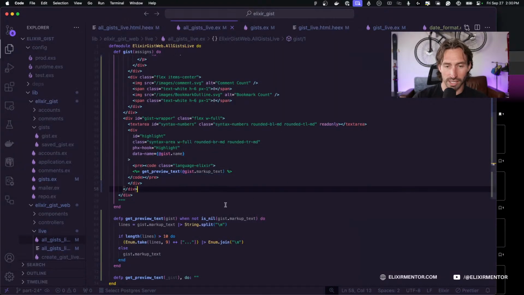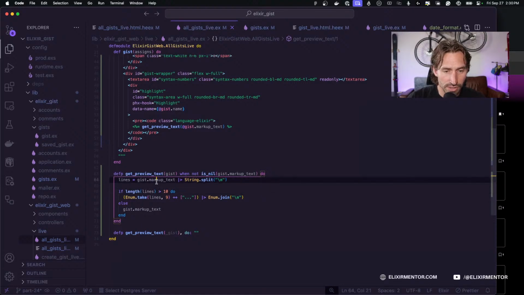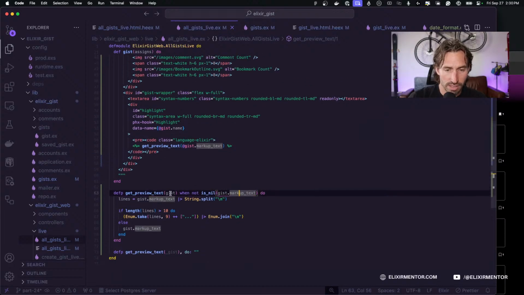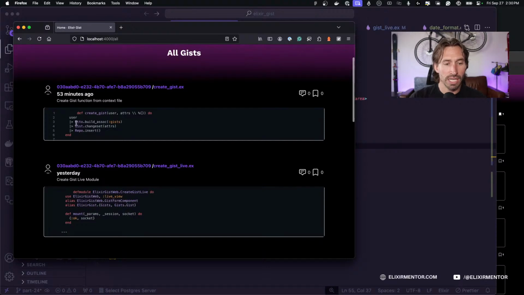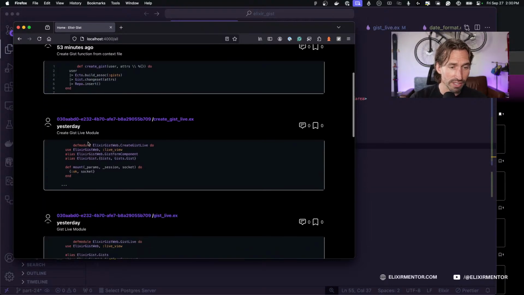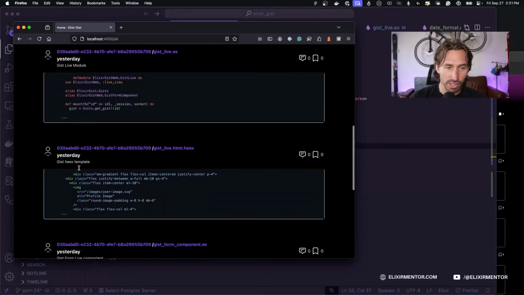All right, now we gotta figure out what I did here. Oh, we want to just pass in our gist. All right, and then there we go. So we have a function that is less than 10, and it's showing all of it. And when it's more than 10, we get our dot, dot, dot at the end. So that's really cool.